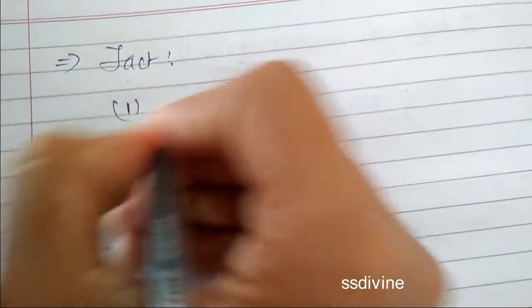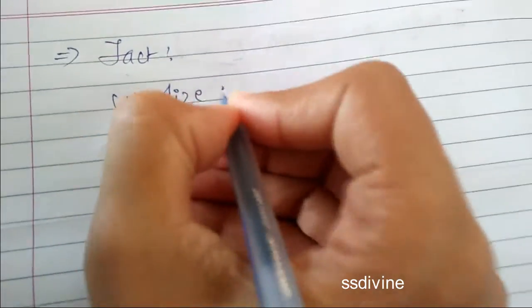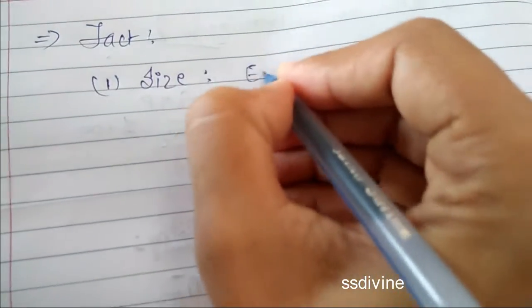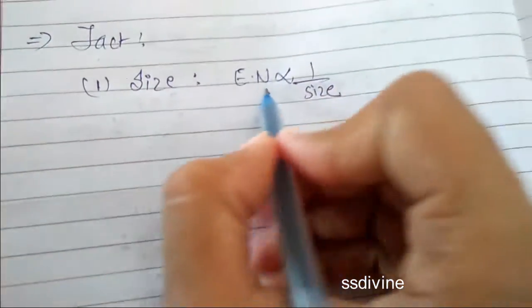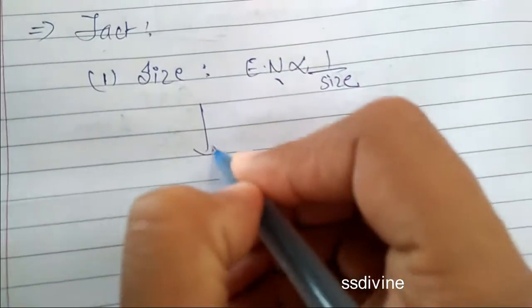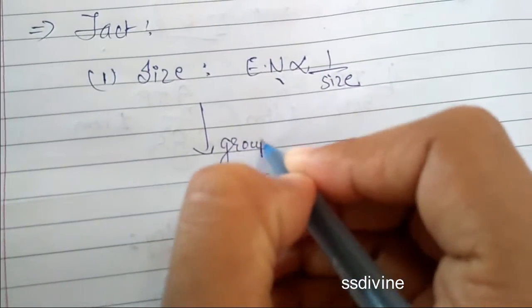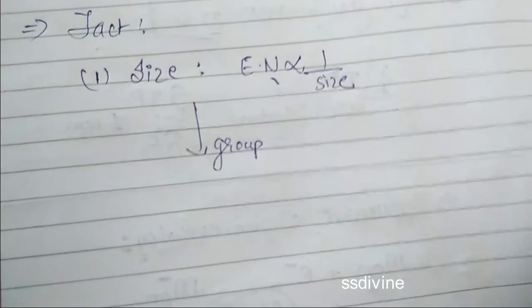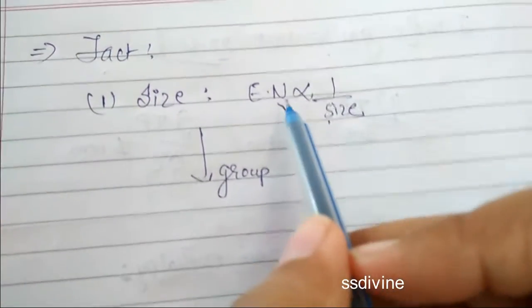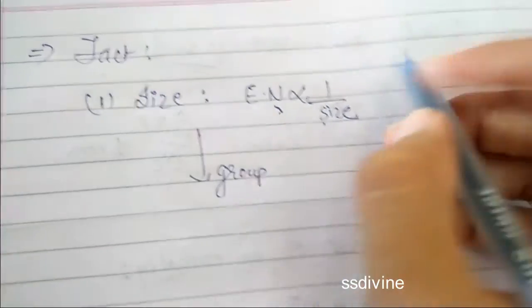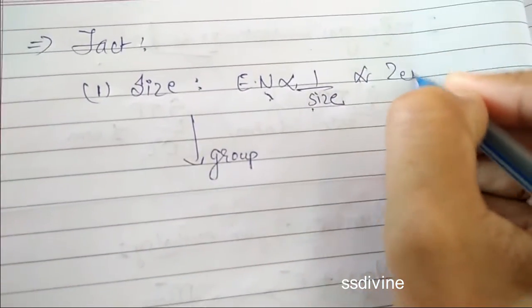What are the factors affecting electronegativity? The common factor is size, right? Size is inversely proportional to electronegativity. मतलब जैसे जैसे size बढ़ता जाएगा, the tendency to attract that shared pair of electrons will decrease, because down the group metallic character increases and metals are the donors, right? So electronegativity decreases with the increase in size, and it is directly proportional to Z effective.